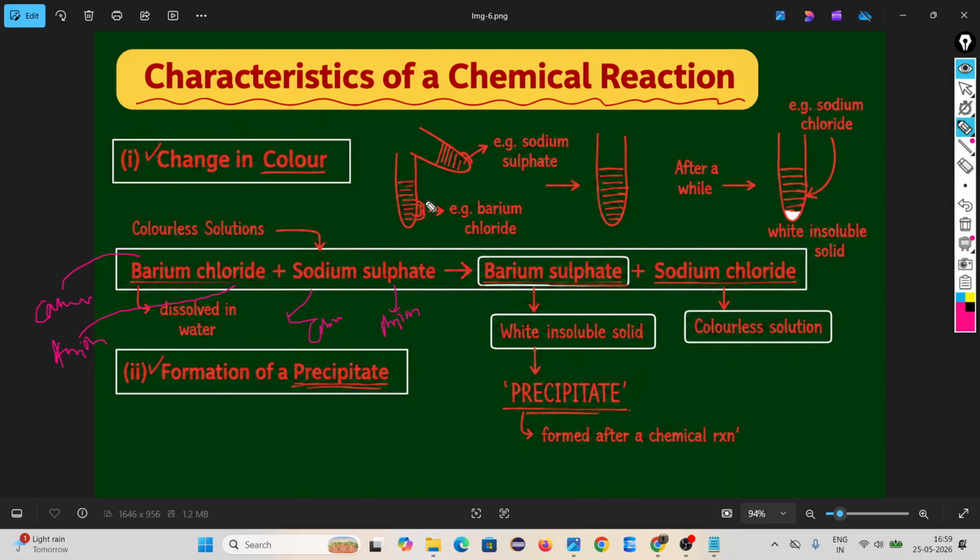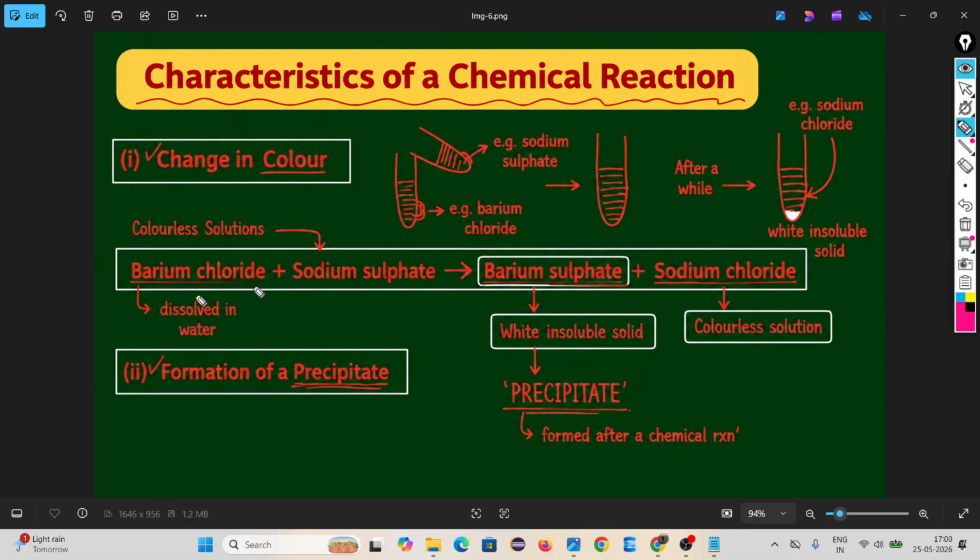What is happening? It is called a displacement reaction. This barium removes sodium and combines with sulfate. And sodium is attached with chlorine. Barium comes from this place, attached with this, and it becomes barium sulfate. And sodium goes from here, attached with chloride. It becomes sodium chloride. But the main focus is not the reaction.